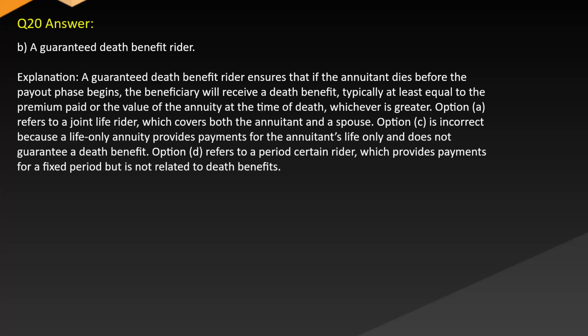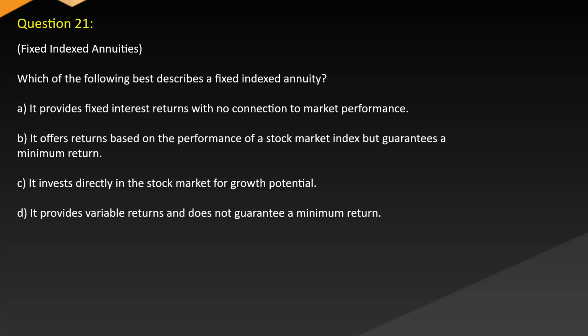Option A refers to a joint life rider, which covers both the annuitant and a spouse. Option C is incorrect because a life-only annuity provides payments for the annuitant's life only and does not guarantee a death benefit. Option D refers to a period-certain rider which provides payments for a fixed period but is not related to death benefits. Question 21.